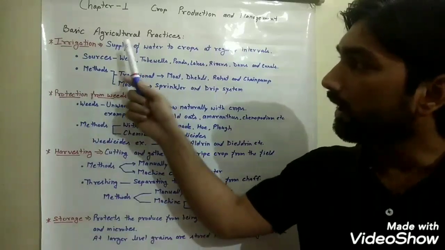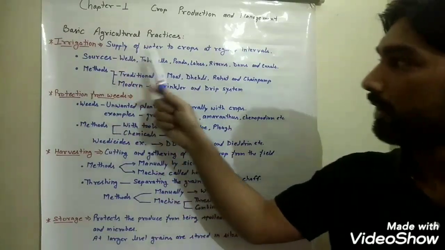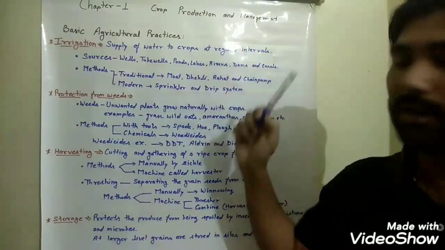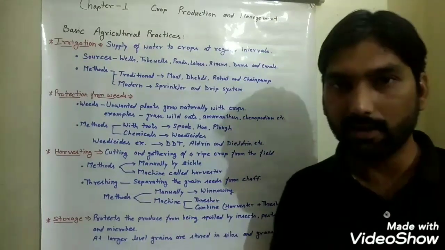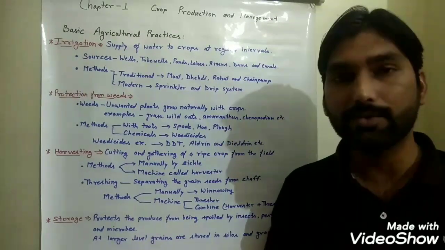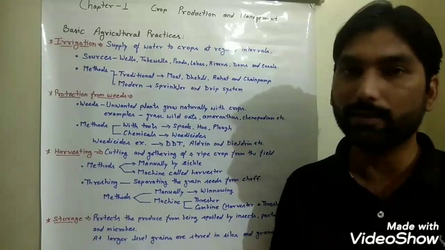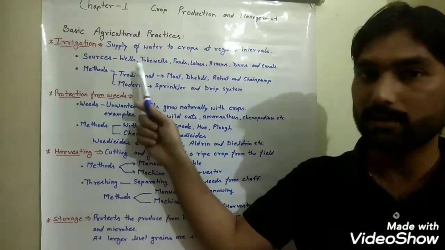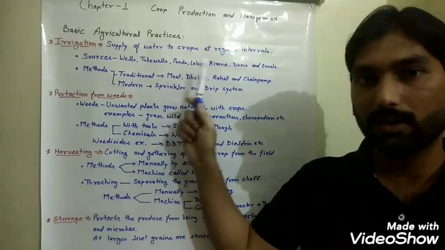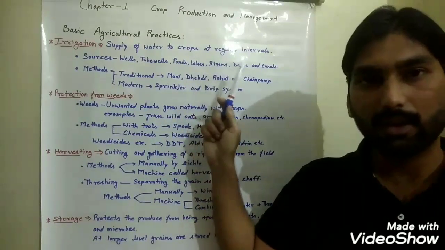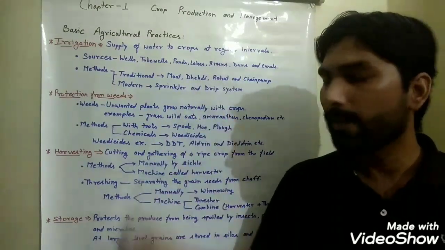So the artificial supply of water to crops at regular intervals is known as irrigation, and in our country various sources of irrigation are wells, tube wells, ponds, lakes, rivers, dams and canals.